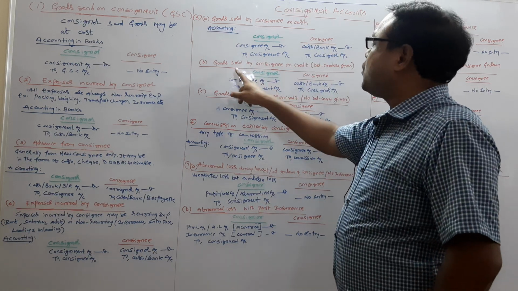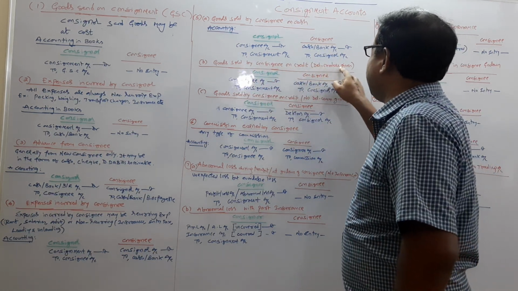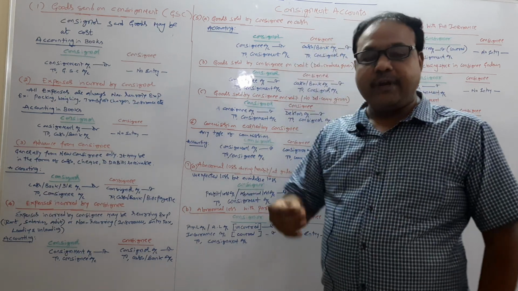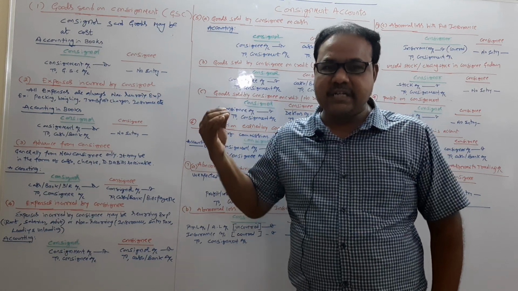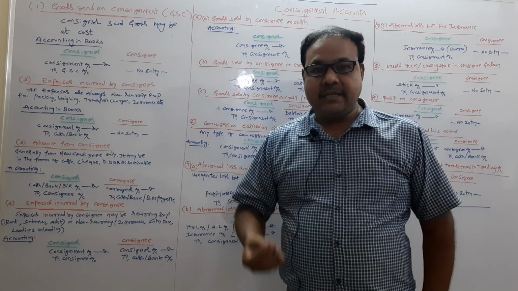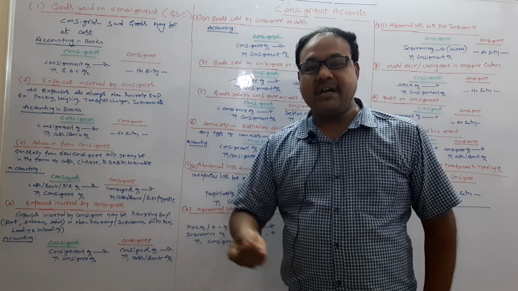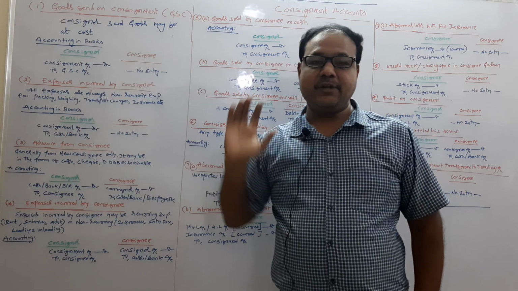Next one, if the goods are sold by the consignee on a credit basis and del credere commission is given. Del credere commission is an extra commission generally given in case of a credit sale. When del credere commission is given, then the collection of the credit sales is on the shoulder of whom? On the consignee only.